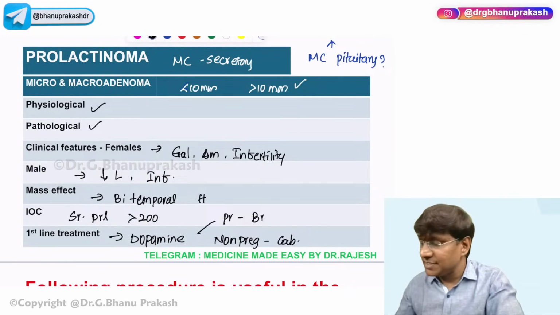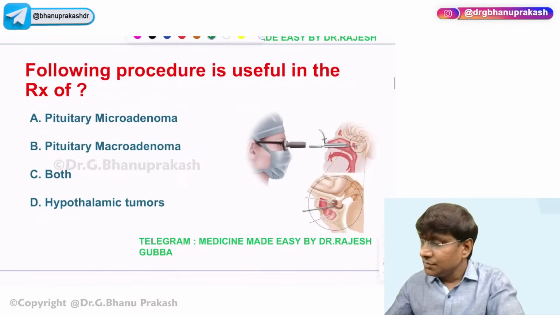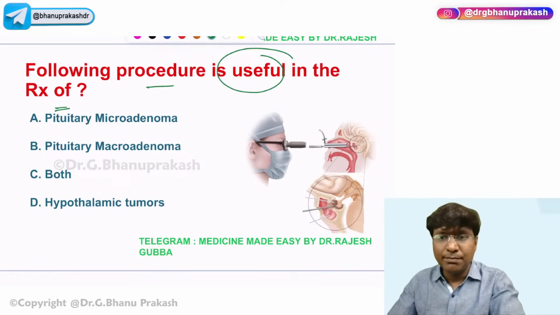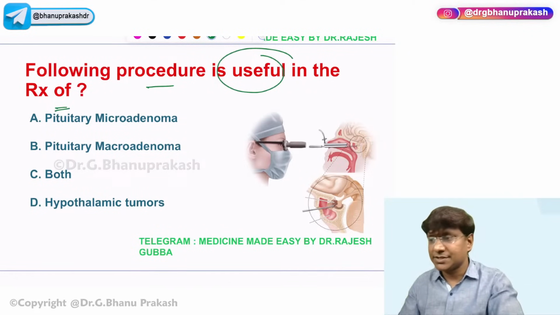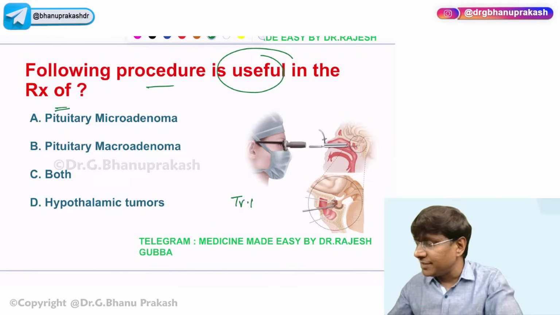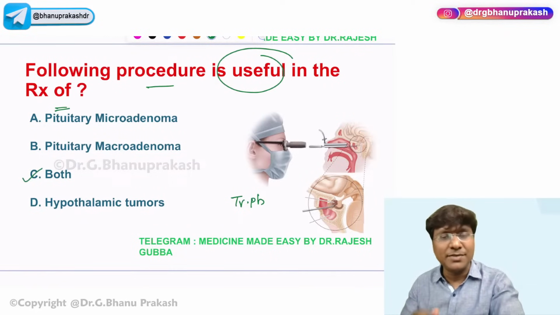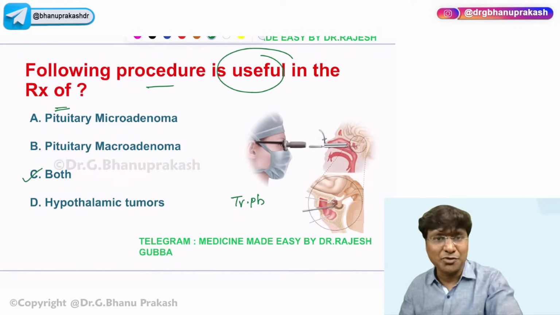Okay, now you see this question. The following procedure is useful in the treatment of pituitary microadenoma, macroadenoma, both, and hypothalamic tumors. First of all, can anyone tell me what exactly this procedure is? This procedure is transsphenoidal, right? So it is transsphenoidal pituitary adenectomy. It is useful for both microadenoma as well as macroadenoma. So that was the story related to prolactinoma.